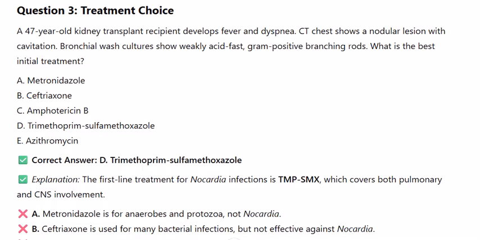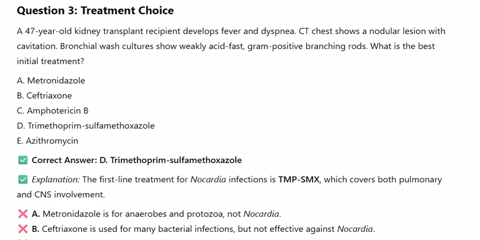A. Metronidazole. B. Ceftriaxone. C. Amphotericin B. D. Trimethoprim sulfamethoxazole. E. Azithromycin. Correct answer D. Trimethoprim sulfamethoxazole. Explanation. The first-line treatment for Nocardia infections is TMP-SMX, which covers both pulmonary and CNS involvement.